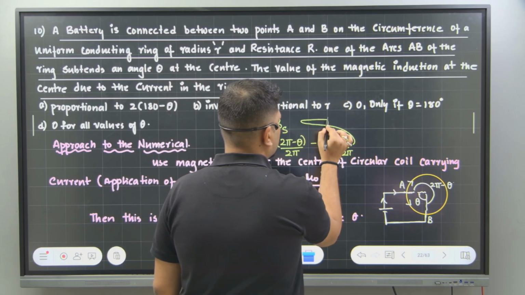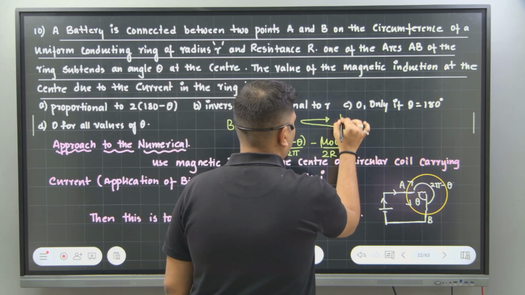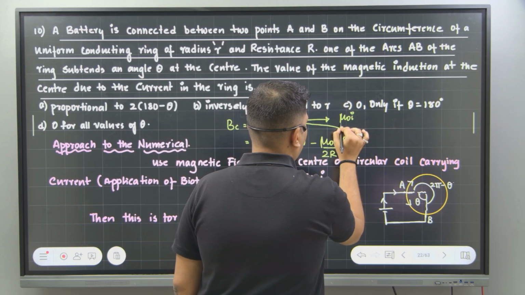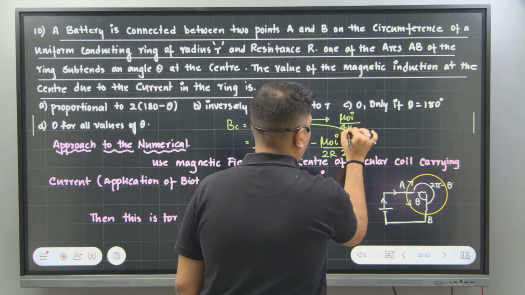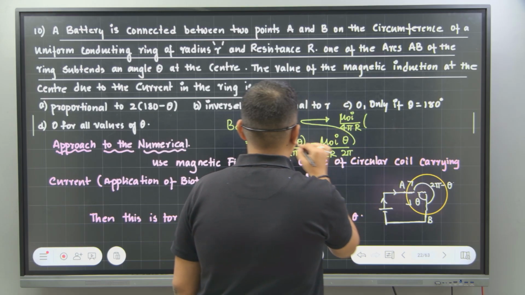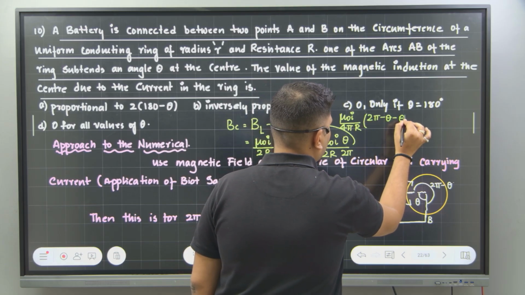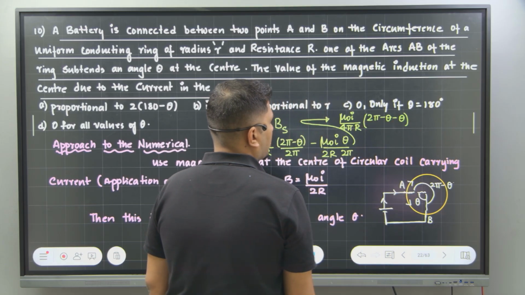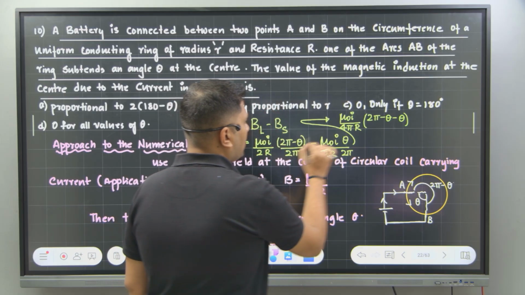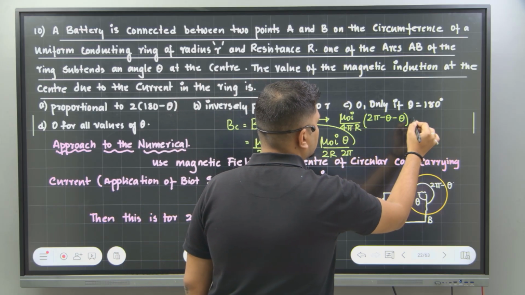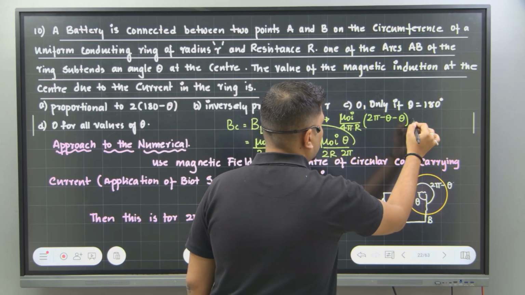So what will happen if I put this? That is nothing but mu naught times of I divided by 4 pi R. If it is common, in a bracket it is left out by 2 pi minus theta. Correct? So 2 pi minus theta is nothing but 2 times of pi minus theta. So here 2 and 2 is common.